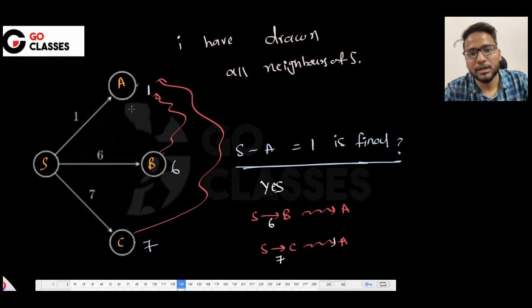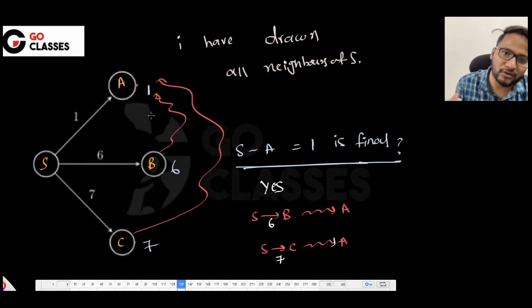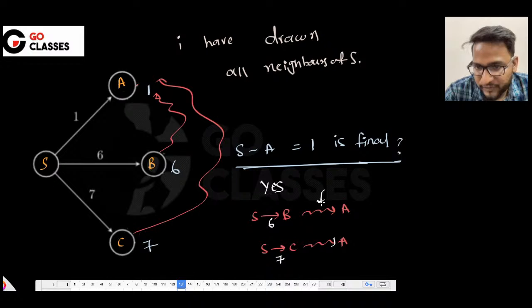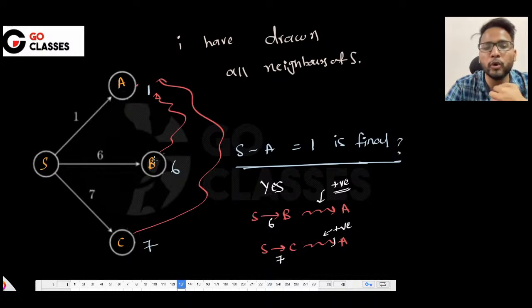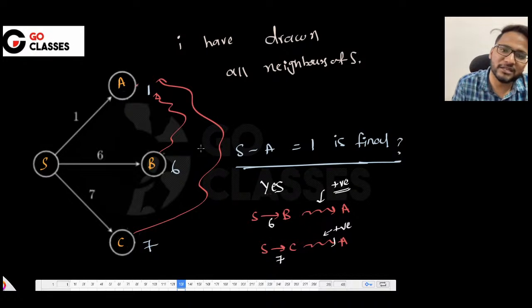Everyone understood this? So that's the intuition behind the Dijkstra algorithm. Here the assumption is that these edge weights are non-negative, only positive or non-negative, okay? Which means Dijkstra doesn't work for negative weights, because in future I am assuming that you are going to carry positive weight only. What if you carry negative weight? Then my algorithm will fail. In fact, my algorithm is not designed for negative edges. I will talk about that in a while, but for now we are understanding the intuition.